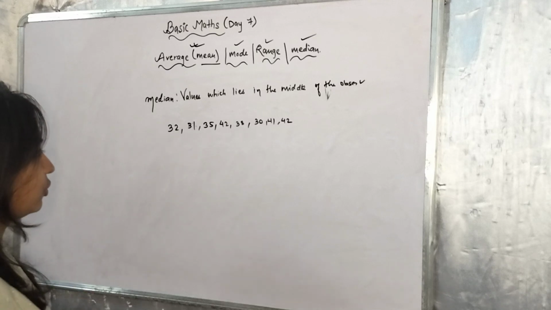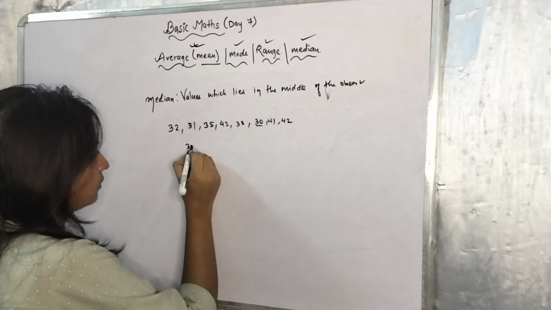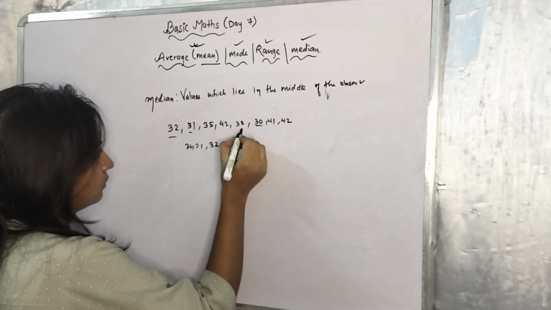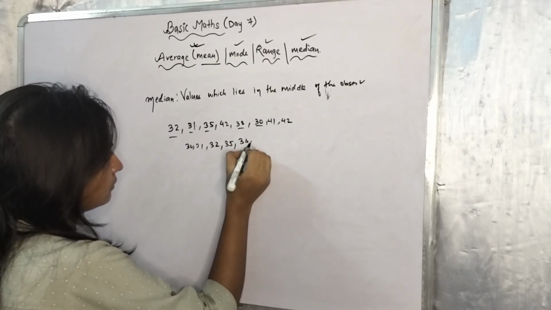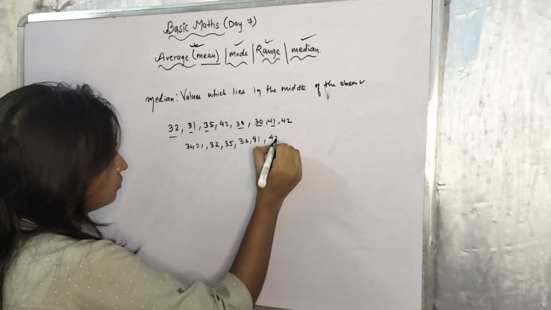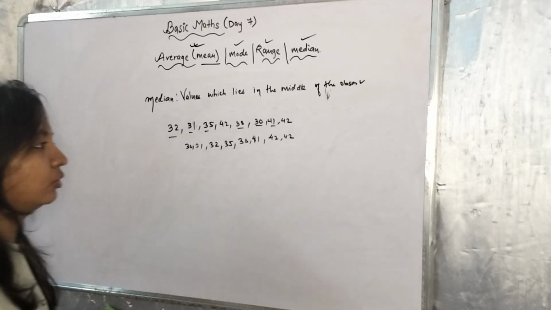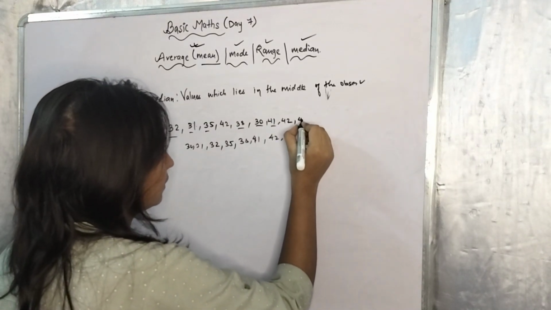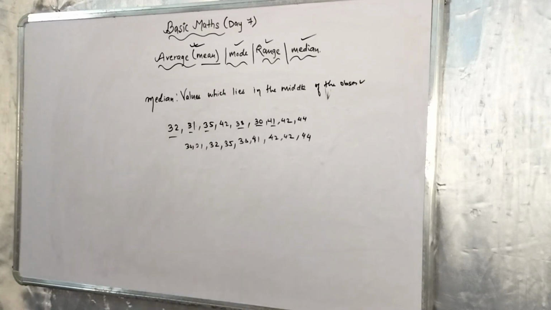Then again you need to first arrange this in ascending order. So 30, 31, 32, 35, 38, 41, 42, 44. For example, we have 9 numbers.